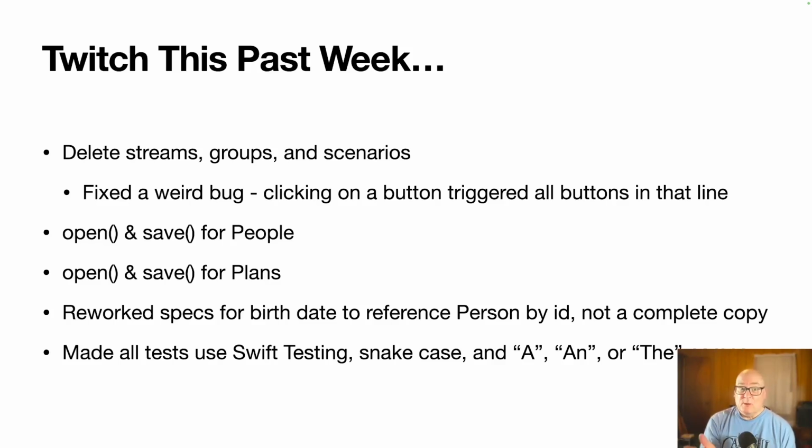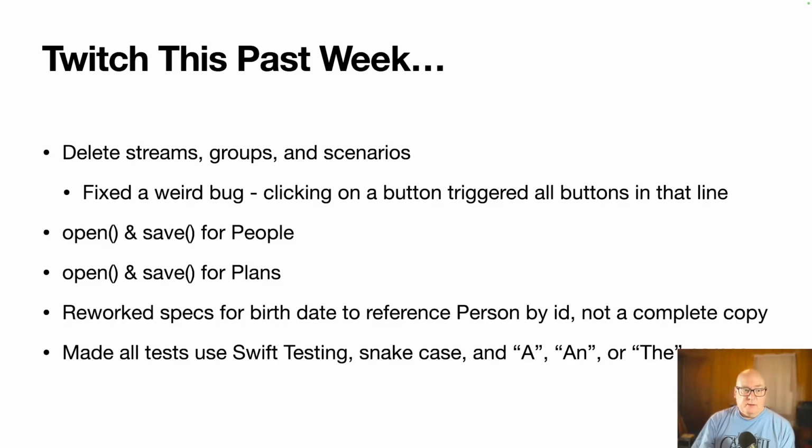Along the way, we fixed a weird bug, where you'd click on a button and it would trigger all the buttons on that line. Kind of a weird thing. And then we worked on our specifications for dates. They referenced a person's birth date. Before, we'd done it in a way that captured it at the time that you created the date reference, but that didn't accommodate if you updated the person's name or birthday. Now we reference the current copy.